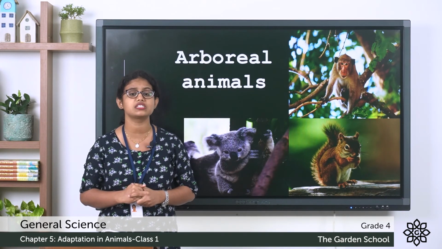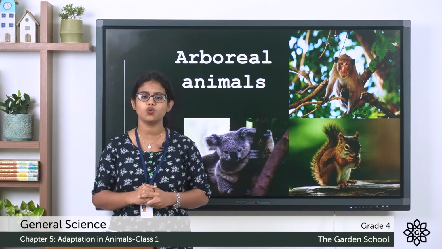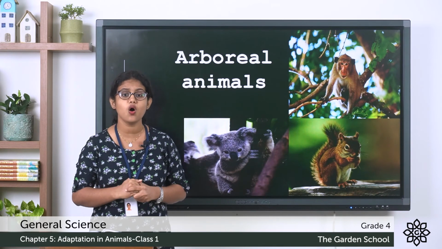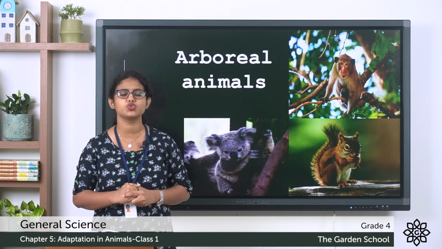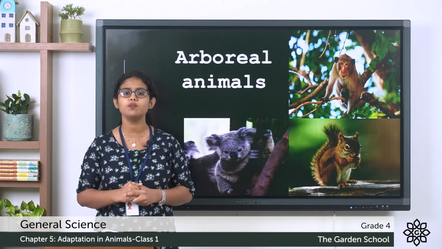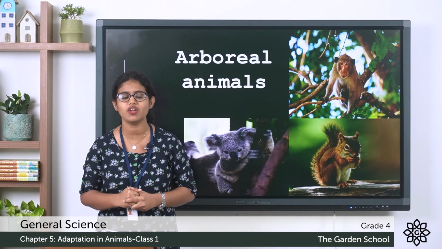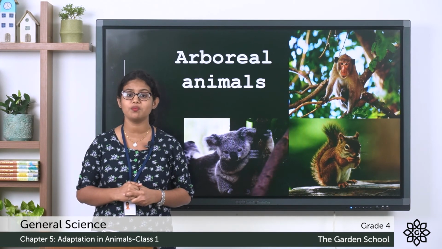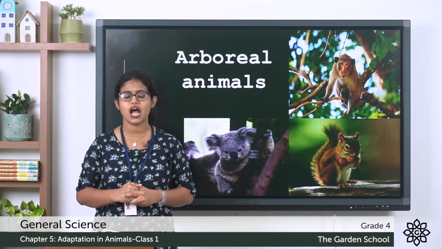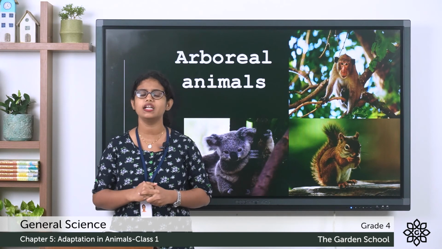They have elongated limbs. Do you know what elongated is? Elongated means longer. So they have longer limbs that help them to jump from one tree to another. So they have their own body features to survive in their place. Animals that live on trees are called arboreal animals.